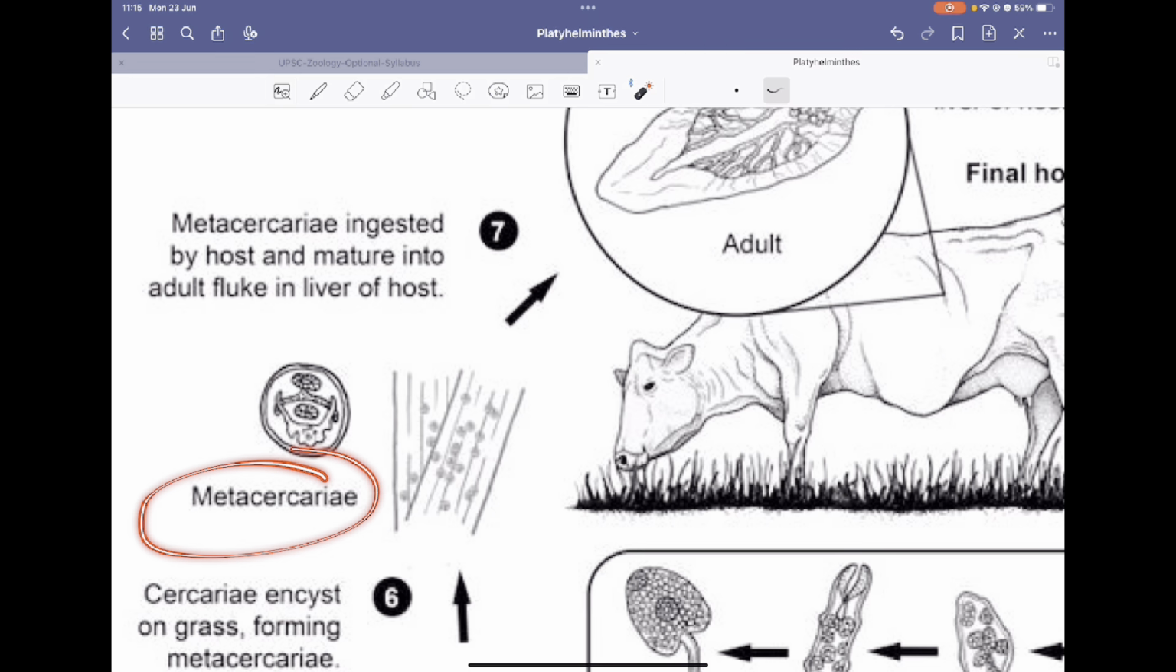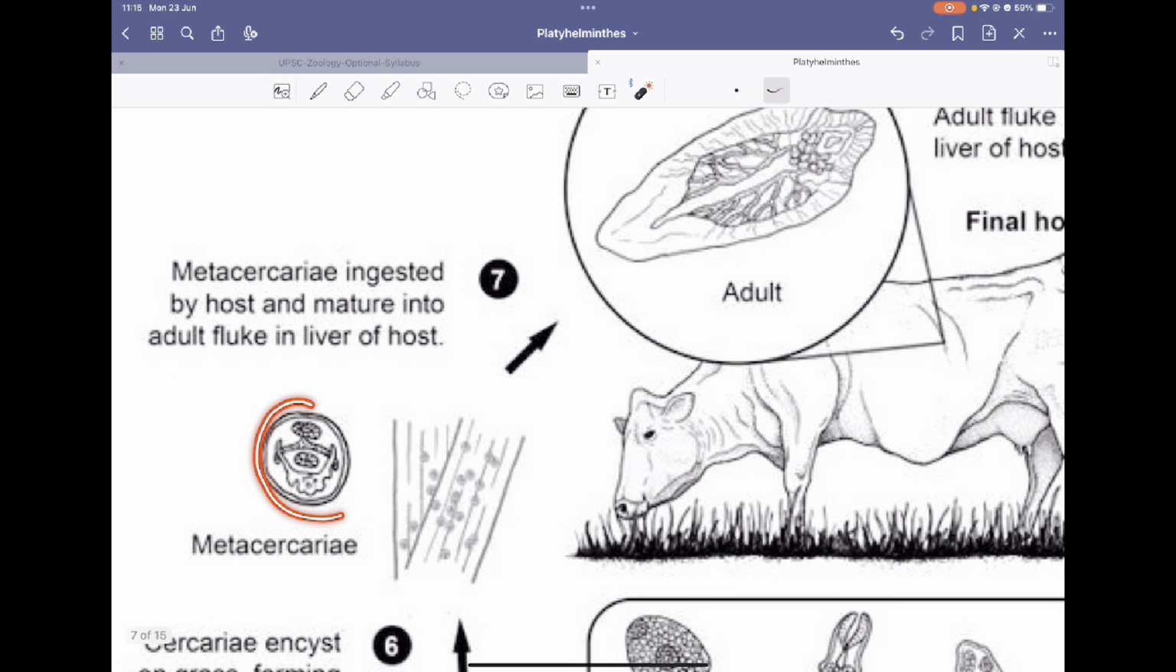Then this stage is called the metacercaria. This metacercaria has a strong upper covering over it, so that it gets protected from the harsh environment. But when the host, for example a sheep or a cow, ingests this metacercaria, it will mature into an adult fluke in the liver of the host.